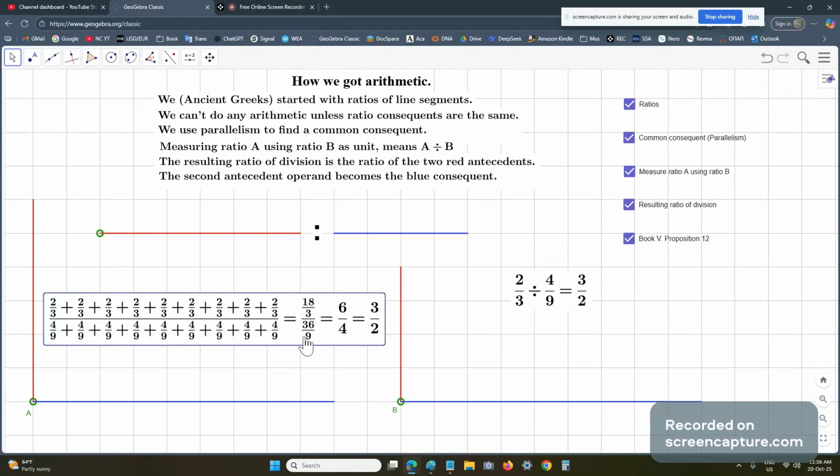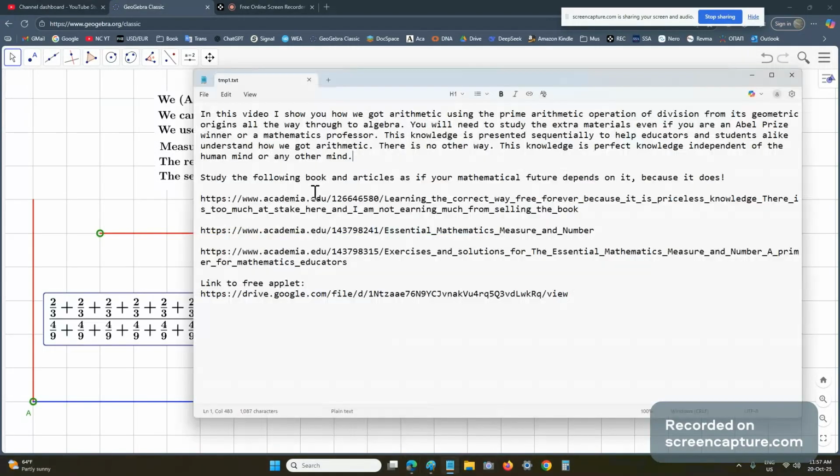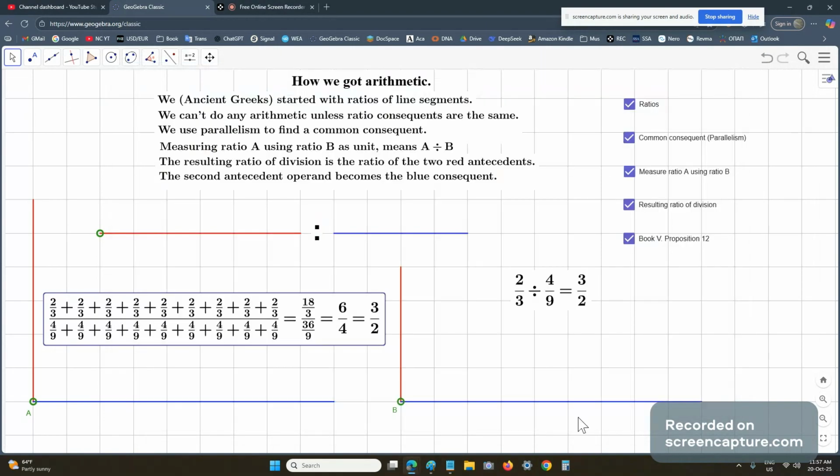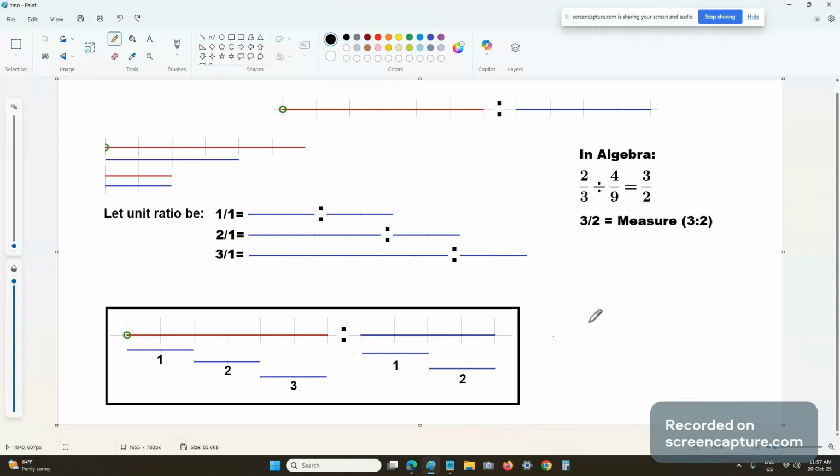You can see how to do all this in these articles that I'm going to put in the details section. This one here is very important: essential mathematics, measure and number. I would first read this, because this will set the stage for understanding the next book and the solutions in the next book, which I suggest that you go through every single one of. Otherwise, you won't understand. And this knowledge shows you how to go right from the beginning all the way through to algebra.